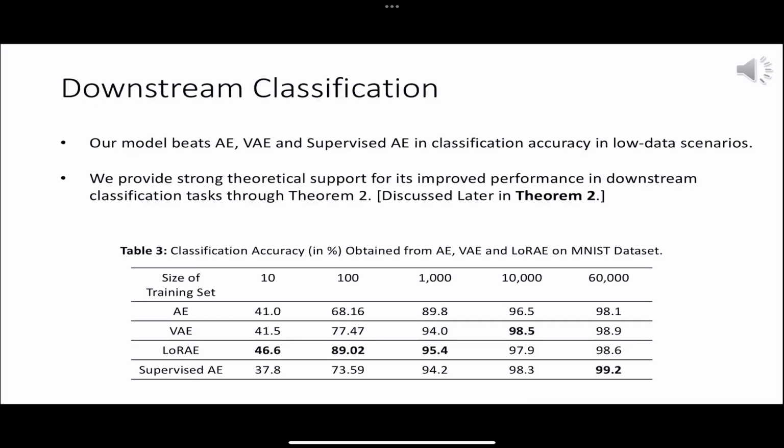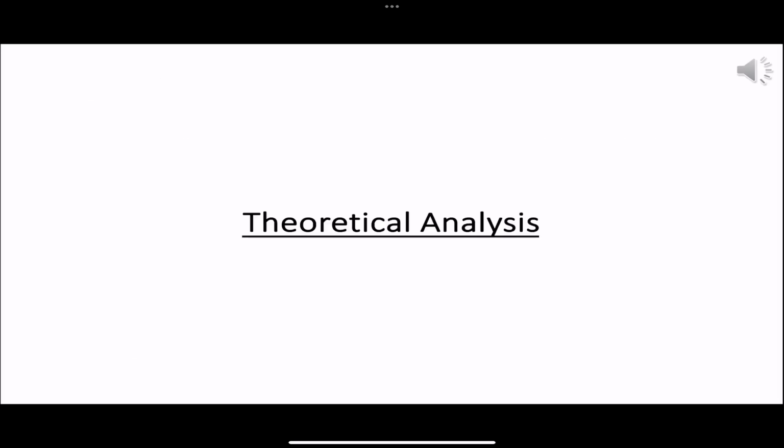We conducted a downstream classification task on the MNIST dataset, where latent vectors from trained autoencoder, AE, variational autoencoder, VAE, and our model were used as inputs for training a simple linear classifier. Our findings reveal that, thanks to the low rank constraint, our model outperforms the AE and VAE baselines in low data regime, while still delivering similar performance on the full dataset. We provide robust mathematical justification for this enhanced downstream classification performance in Theorem 2 in a later slide. Now, we will move on to the theoretical analysis of our model.